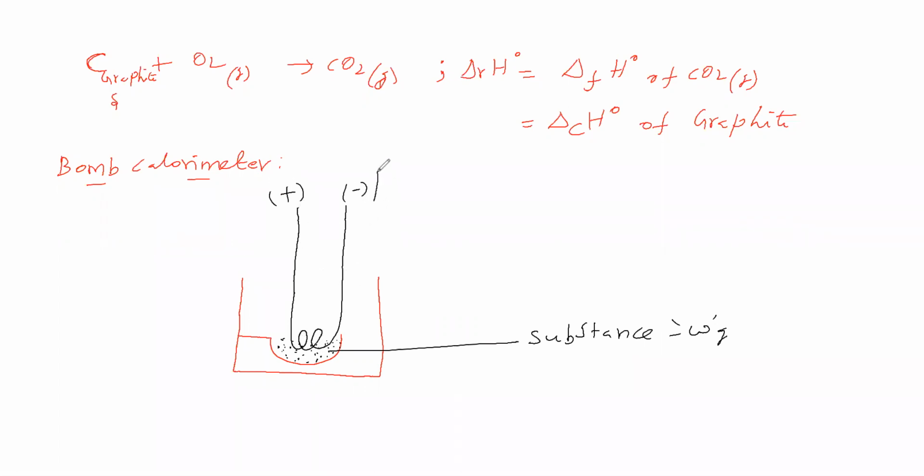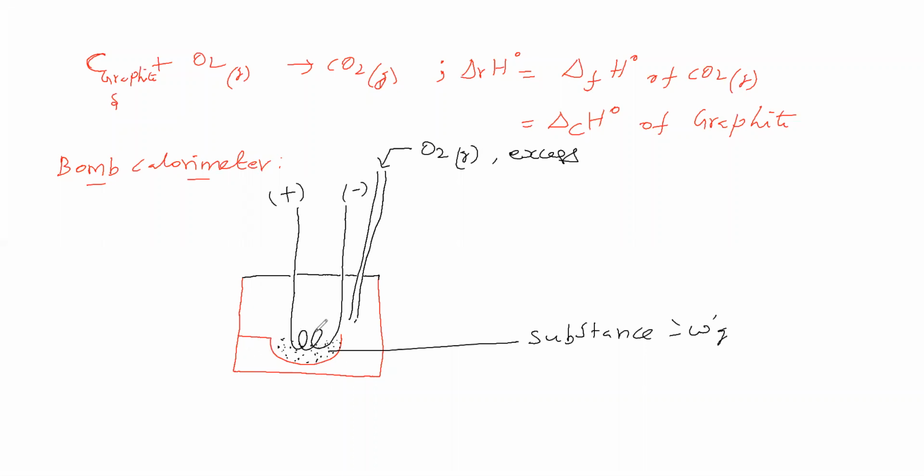Next, we will place a tube. To this, let us pass oxygen gas, in excess. Why should we pass excess of oxygen gas? Then only this substance will undergo complete combustion. Then let us close this. We have closed this. This vessel is made up of steel.